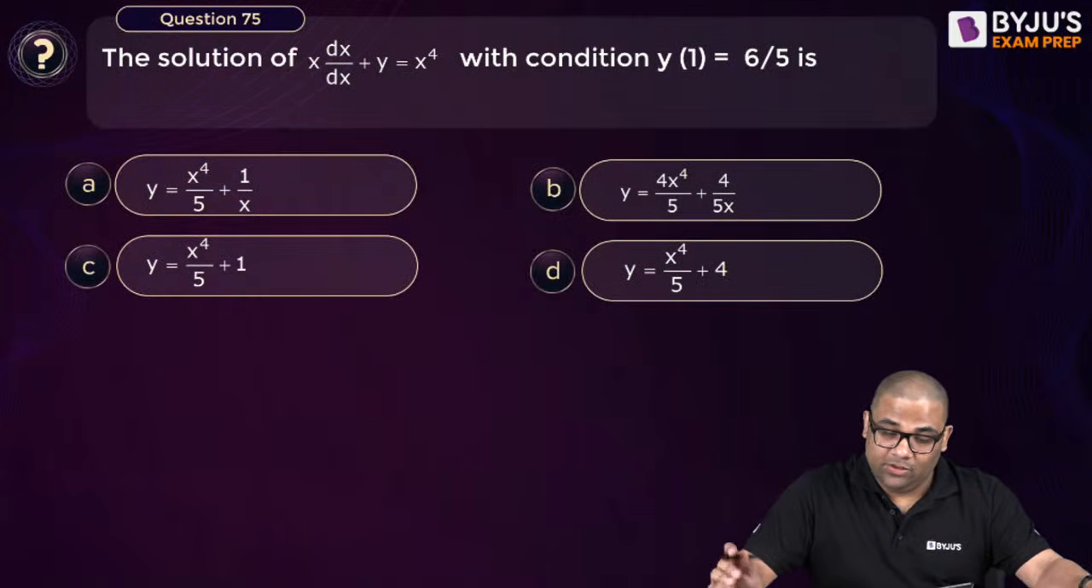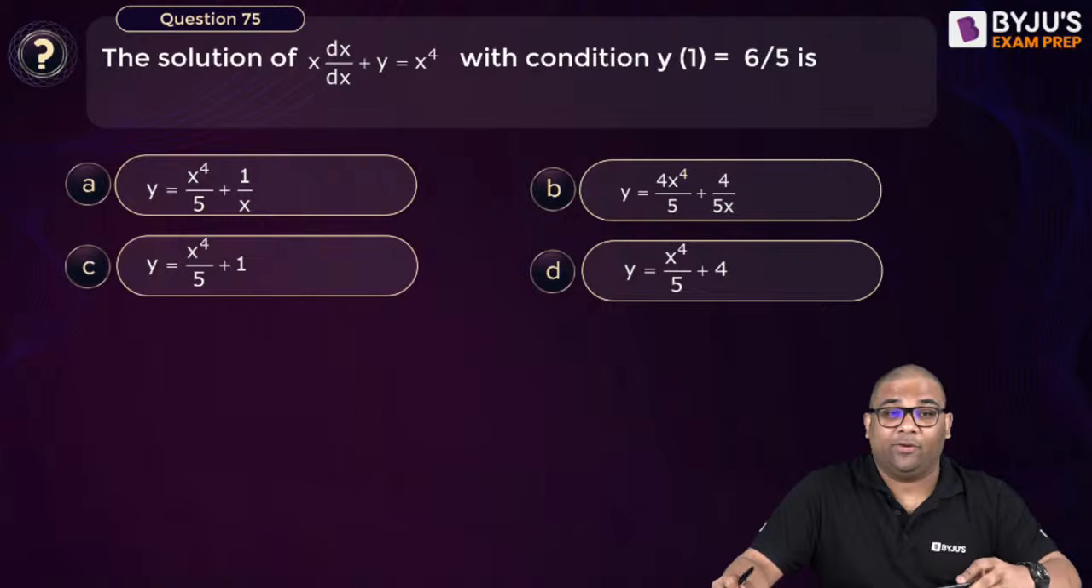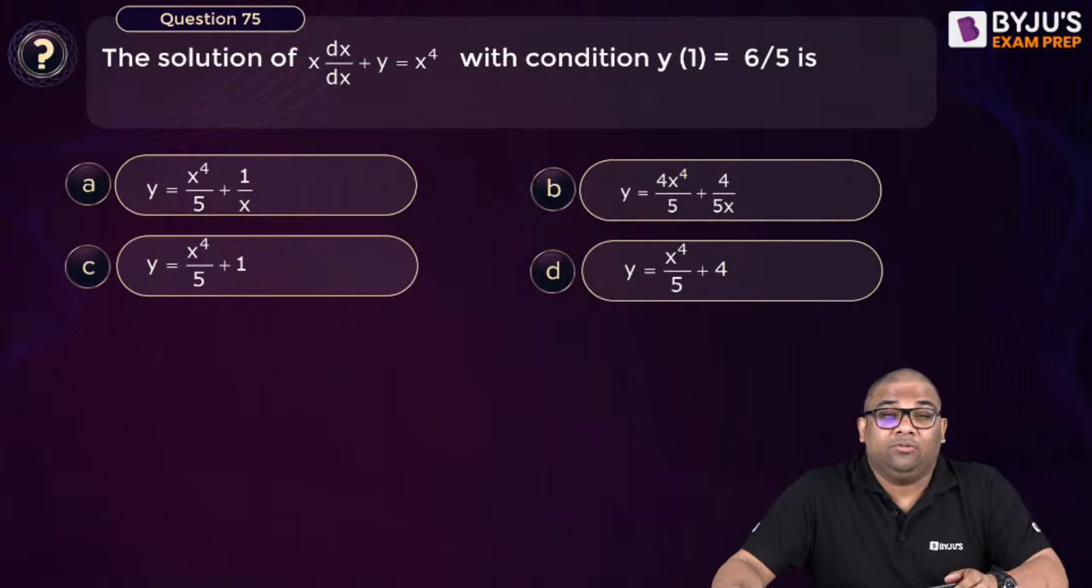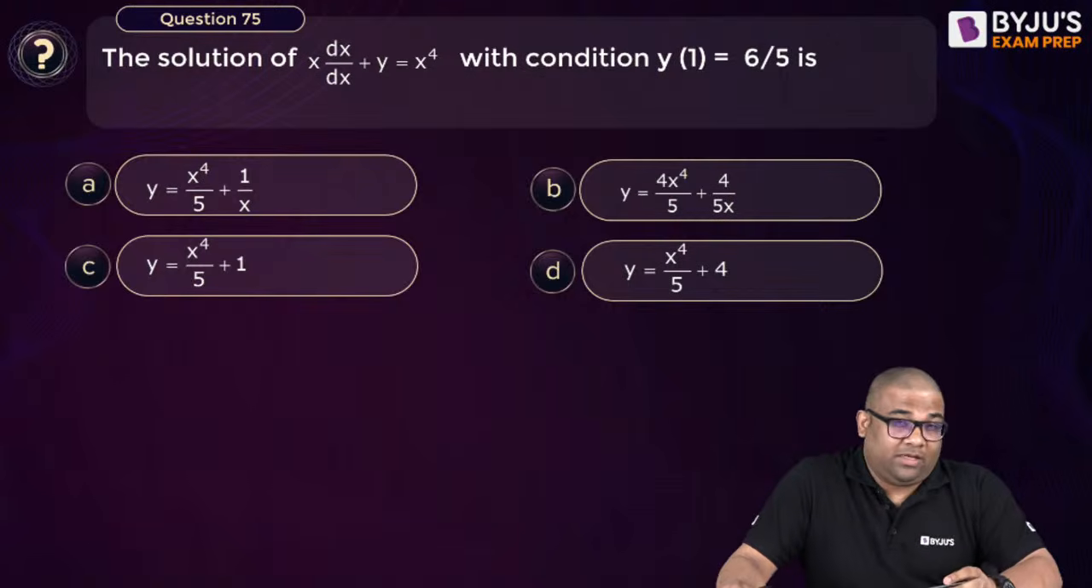Let's see, this is a mathematics question from differential equations. Now, in mathematics, the questions will be of GATE and ESE standard. So if you have not covered mathematics, you will face difficulty.